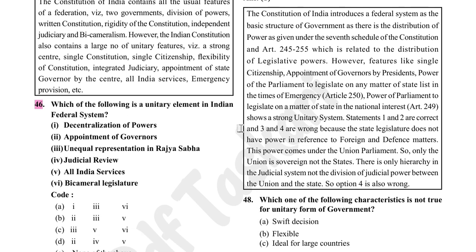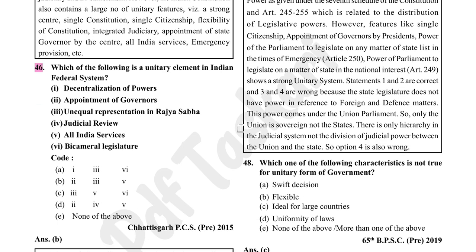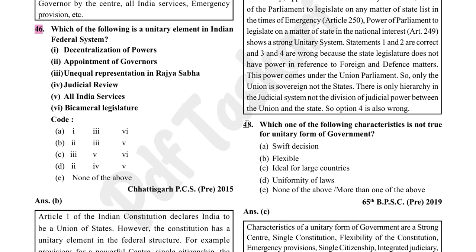So statements 1 and 2 are correct and 3 and 4 are wrong. Because the state legislature does not have power in reference to foreign and defense matters, this power comes under the union government. So only the union is sovereign, not the states. There is only hierarchy in the judicial system, not the division of judicial power between the union and state. So 4 is also wrong.